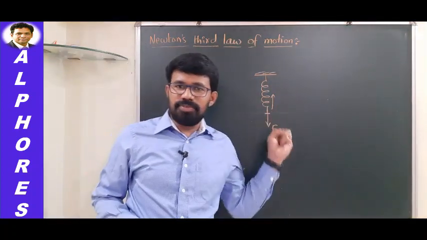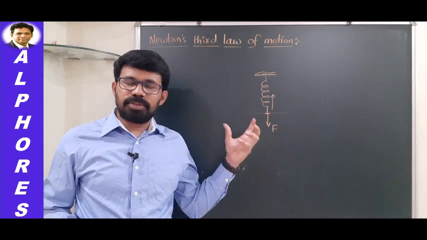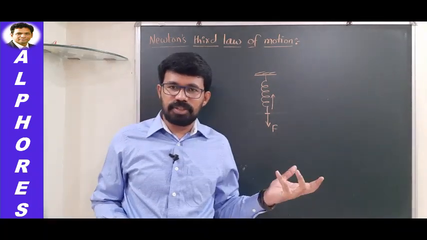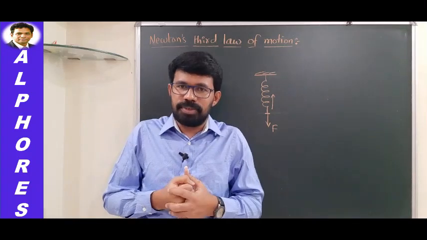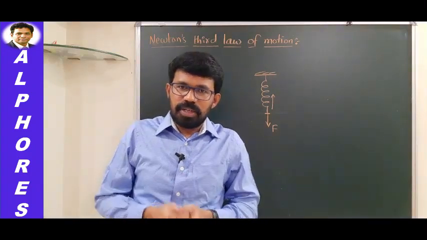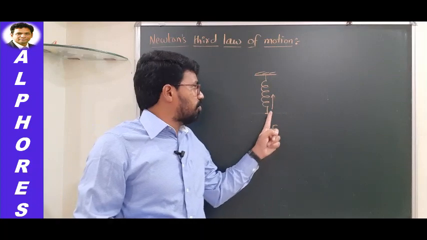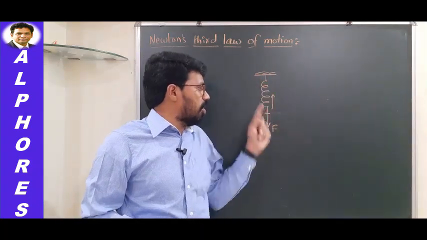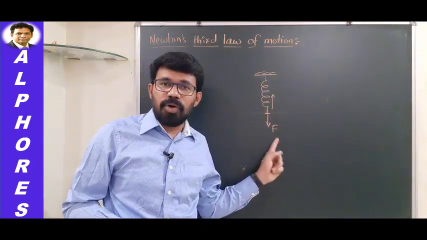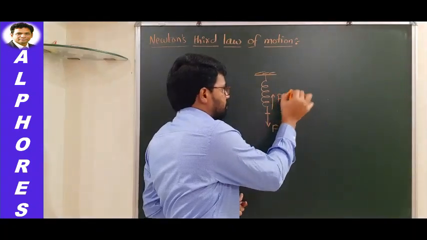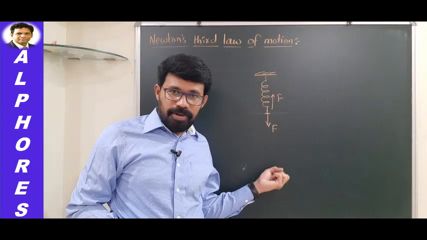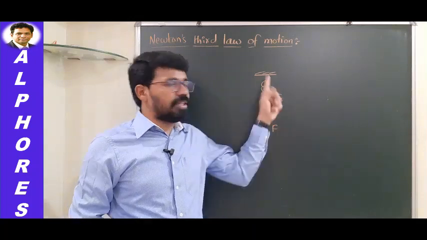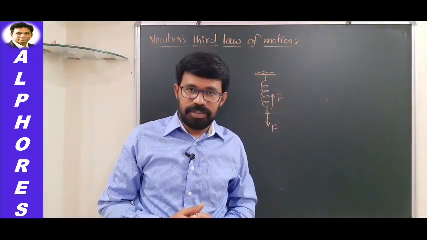When you are trying to deform the spring, the natural tendency of the spring is that it will try to regain its original configuration. It will try to go back to its original position. In this attempt, it exerts a force in the upward direction, opposite to the force that you have applied. Isn't it? So if you are exerting a force F, to counter that, there will be another force acting in the upward direction. Isn't it?